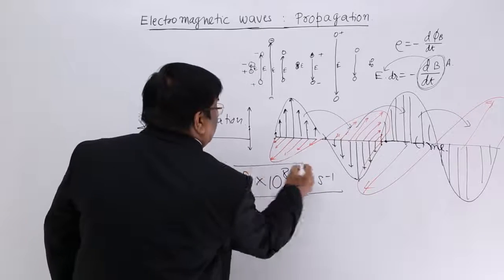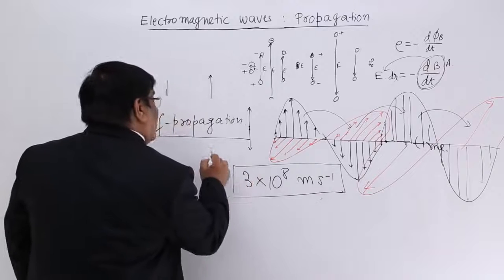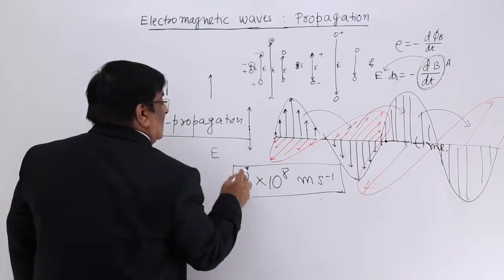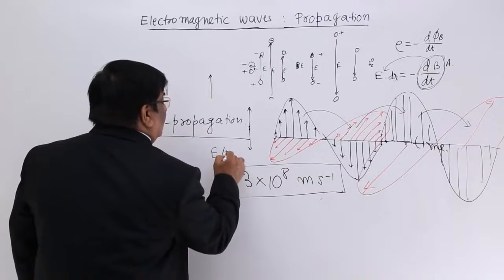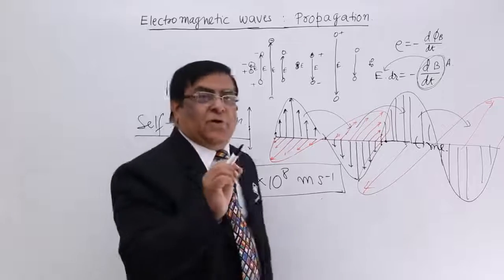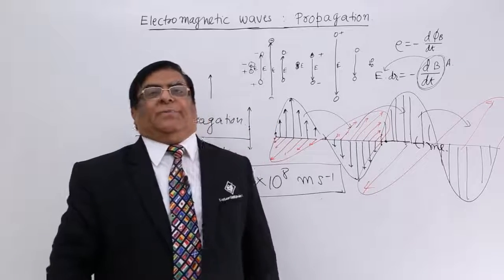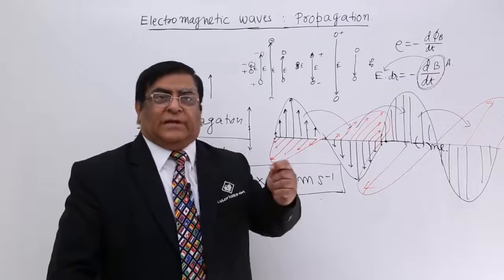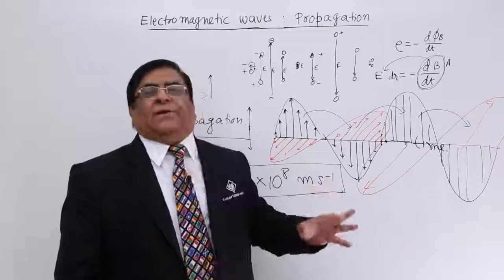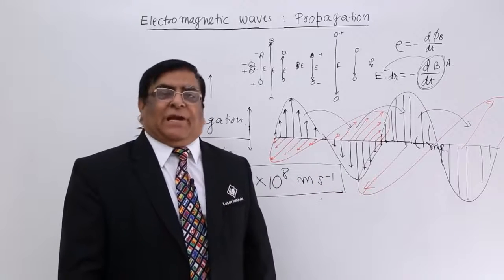Please note it. Maxwell calculated the speed of the electromagnetic waves with the help of epsilon naught and permeability, and he found that this should be 3 into 10 to the power 8 meter per second.